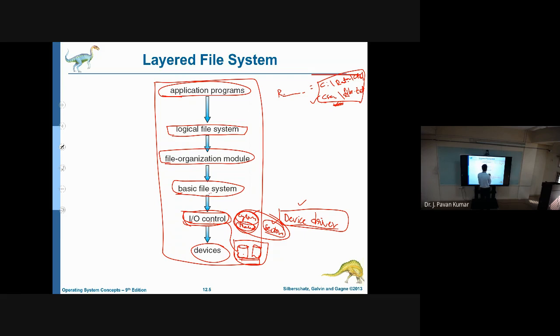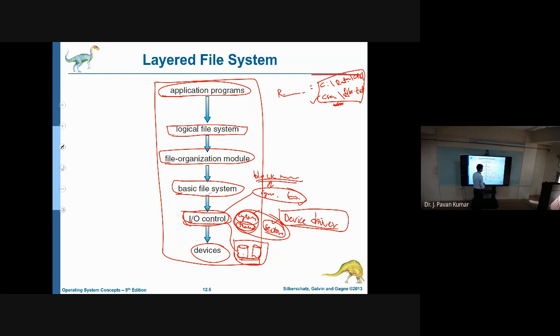The basic file system will. The input for this basic file system is a block number. By taking the block number, it will convert it to the cylinder number and sector number that you need to access, and instruct the IO controller accordingly.